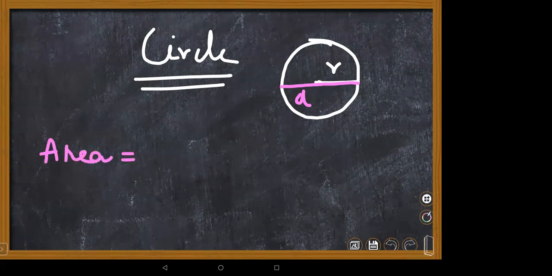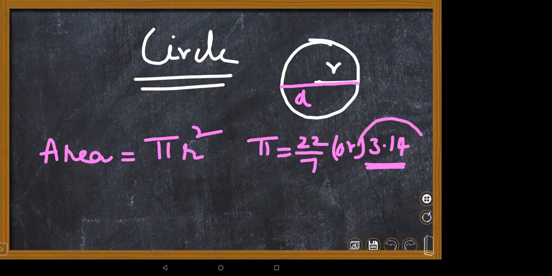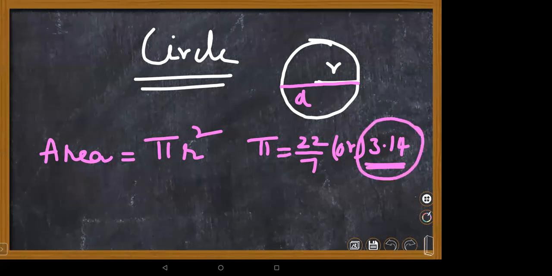Area of circle is nothing but pi r square, where pi value is nothing but how much, children? 22 by 7 or 3.14. We can use anything. That's why in our schools also Pi Day is celebrated on 14th March, because pi value is 3.14. Perimeter or circumference, we can't call it perimeter here. We can call it circumference. Circumference is nothing but perimeter of circle.